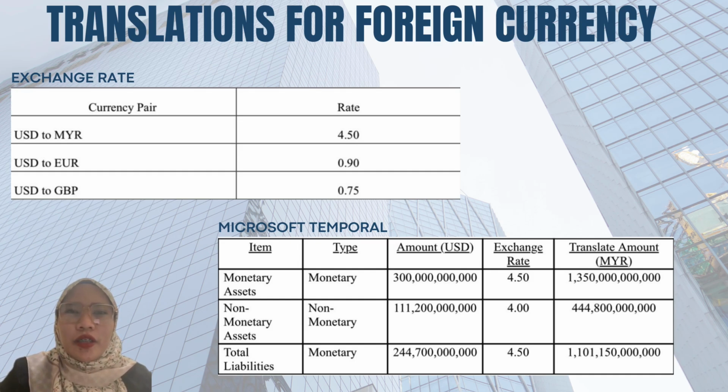It shows monetary assets of 300 billion USD converted at an exchange rate of 4.50, yielding 1.35 trillion Malaysian Ringgit. Non-monetary assets valued at 111.2 billion USD use a rate of 4.00, resulting in 444.8 billion Malaysian Ringgit. Total liabilities at 244.7 billion USD are translated at 4.50, amounting to 1.101 trillion Malaysian Ringgit.